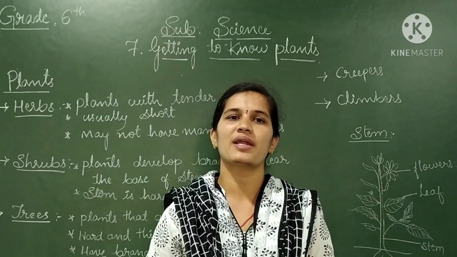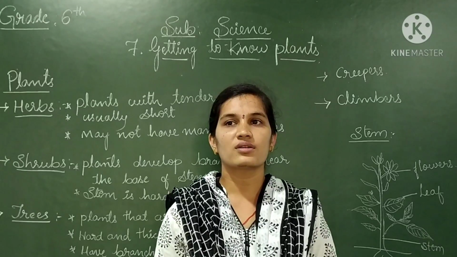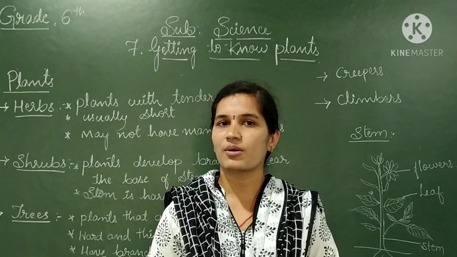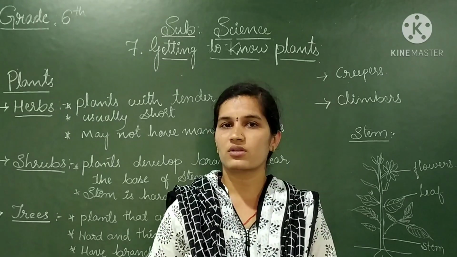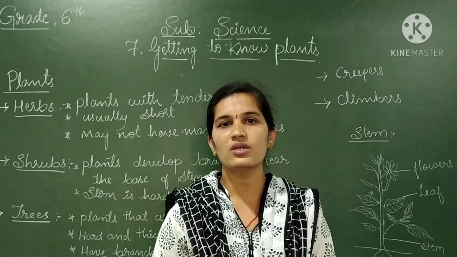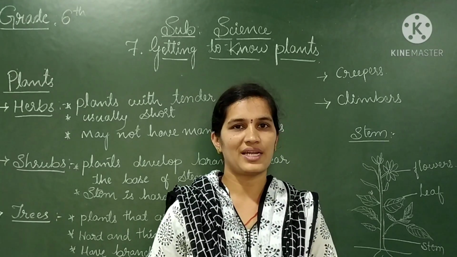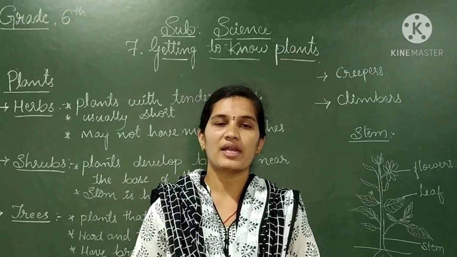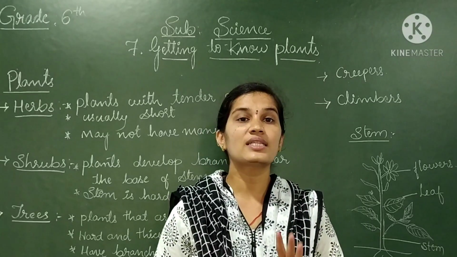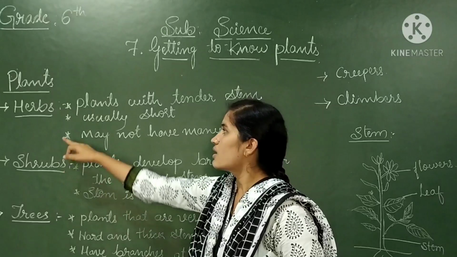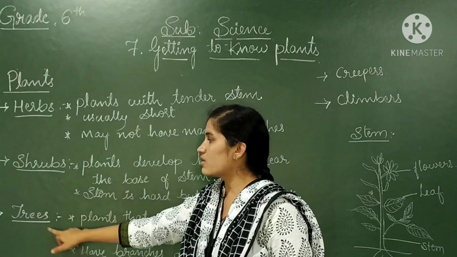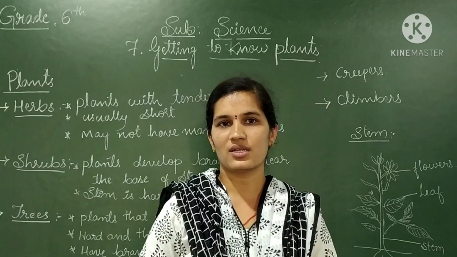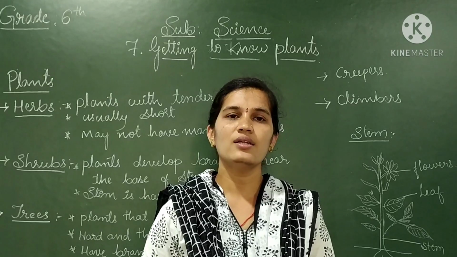You might have seen so many plants around your homes or around your garden or somewhere else, is it? But in this chapter, we will learn about what is actually a plant and what are the parts of plant, how those are very important to the plant, and kinds of plants also. Yes, my dears, those plants can be categorized into basically 3 main types. The first one is herbs, second one is shrubs, and third one is trees.